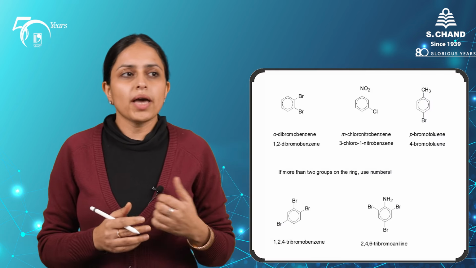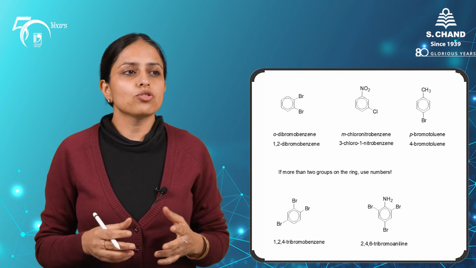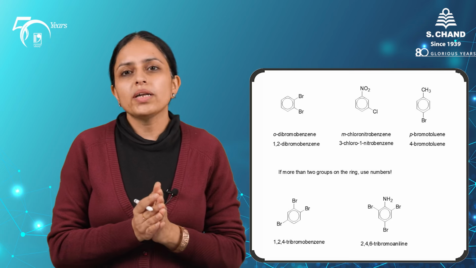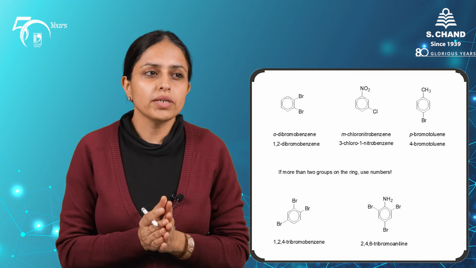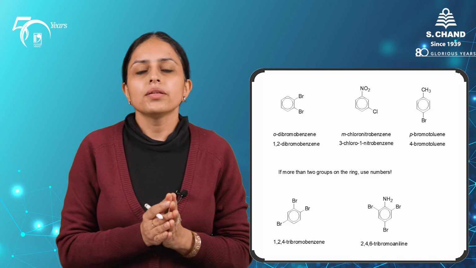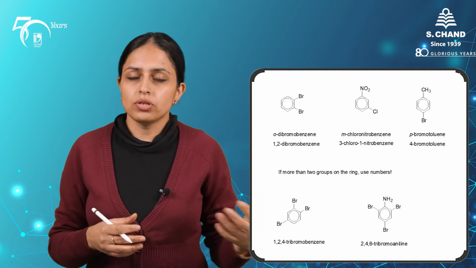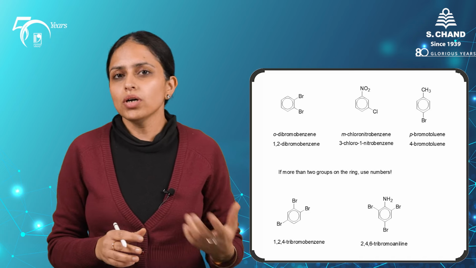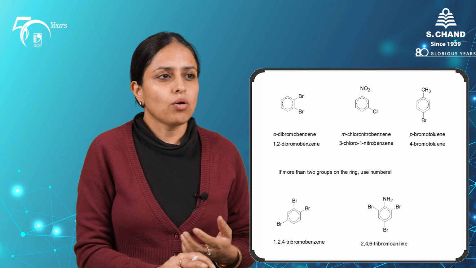Say for example, over here on the screen is ortho dibromobenzene. The second one is meta chloronitrobenzene or 3-chloro-1-nitrobenzene. The third one is 4-bromotoluene, right? It's a derivative of toluene, so it's 4-bromotoluene. The trisubstituted benzenes usually do not have many isomers like the disubstituted benzenes. They are named according to the substituents that are attached and the priority order.